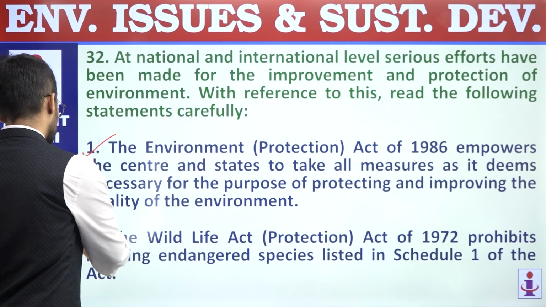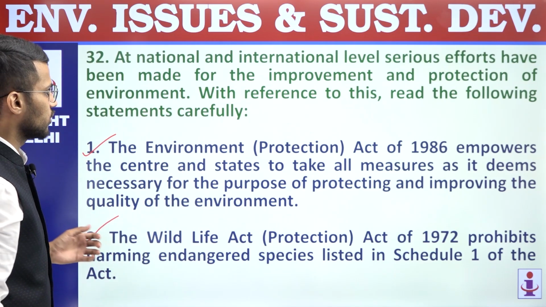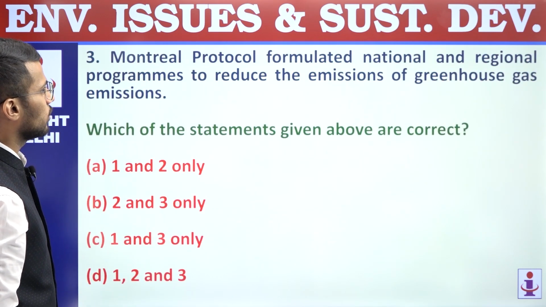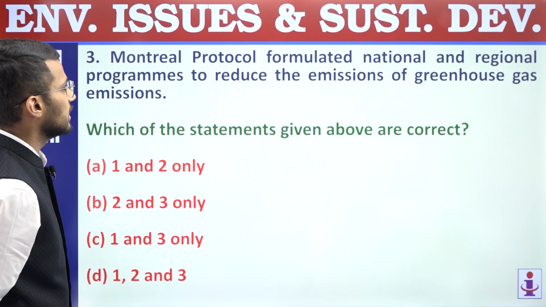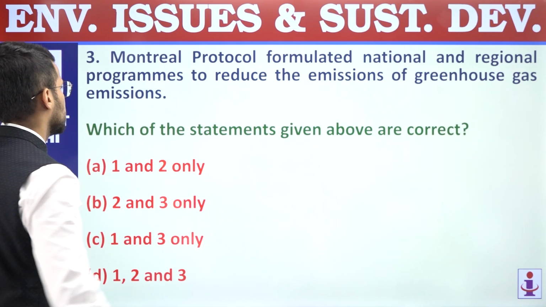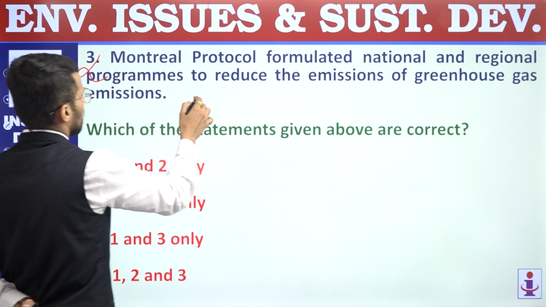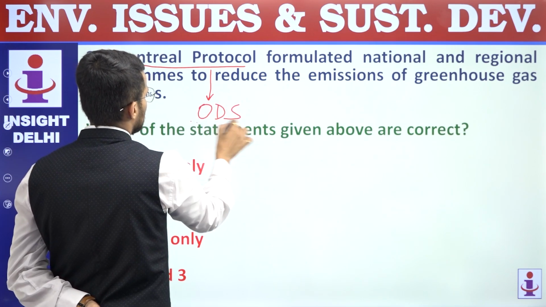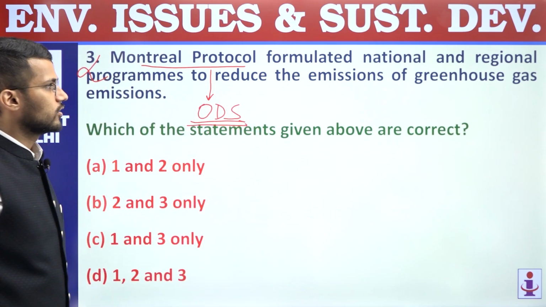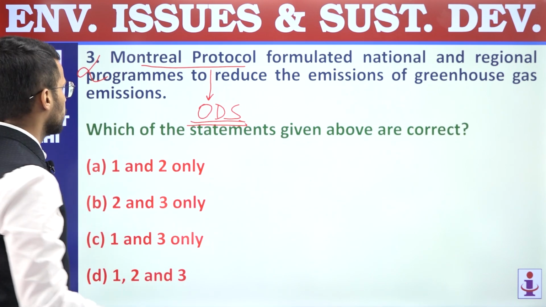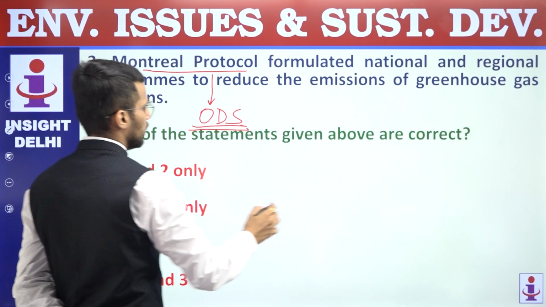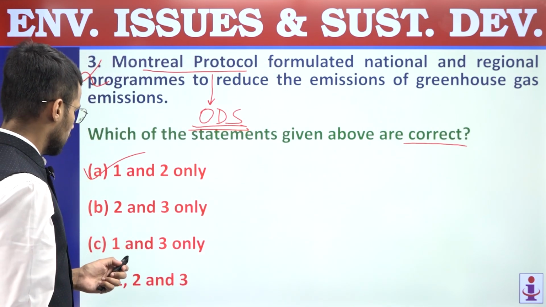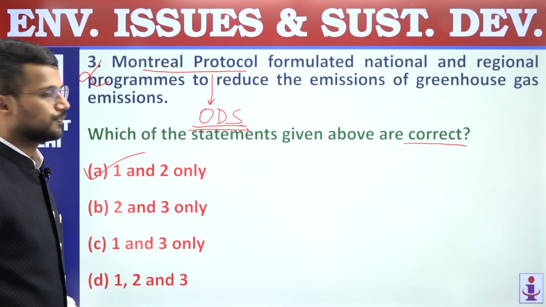Second, the Wildlife Protection Act 1972 prohibits harming endangered species listed in Schedule 1 of the Act. So this statement is also correct regarding the Wildlife Protection Act 1972. Third, Montreal Protocol formulated national and regional programs to reduce the emissions of greenhouse gases. So this statement is incorrect because Montreal Protocol is related to phasing out of ozone depleting substances. It is not related to reduction of emissions of greenhouse gas, right? So first and second statements are correct. We are supposed to find out correct statements only. Answer is A. Question number 32, answer is A.